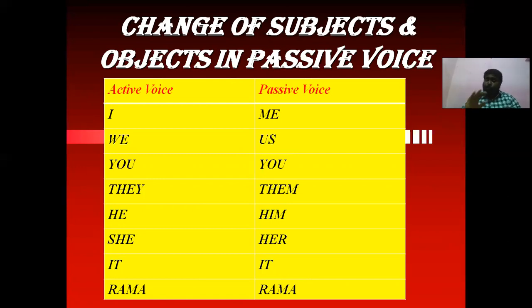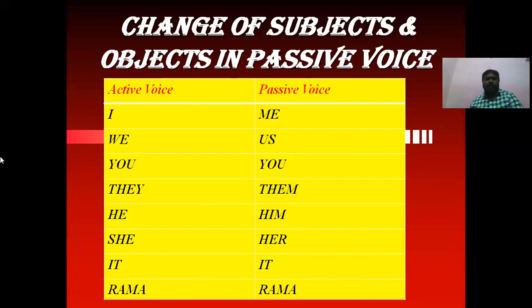The subject pronouns and object pronouns we have already learnt in the pronouns chapter. Do you remember them? Once again, go to the chapter on pronouns and observe it very carefully. It clearly explained the different types of pronouns, even in a chart. Let us see once again how the subjects will change from active voice to passive voice, especially the pronouns.